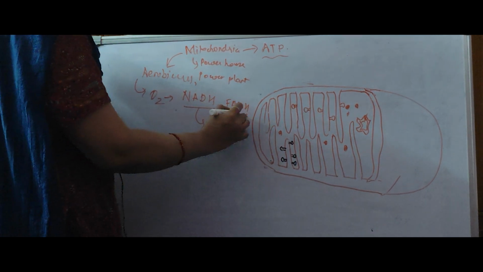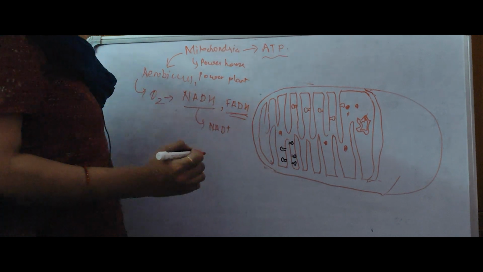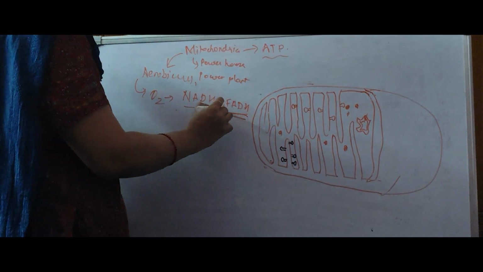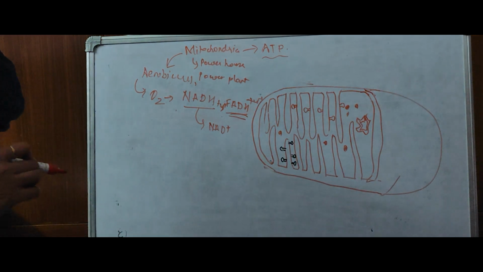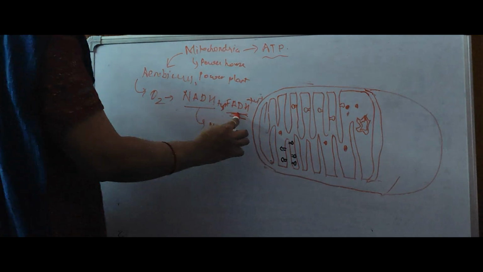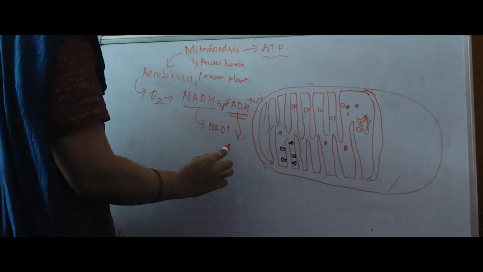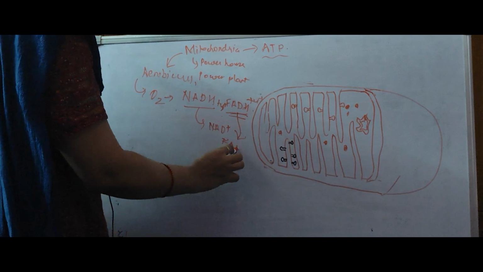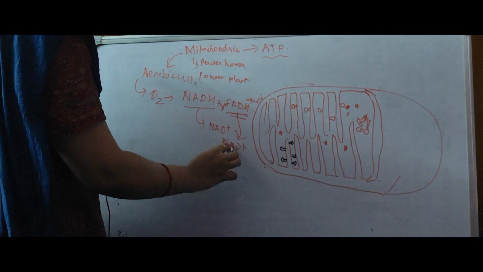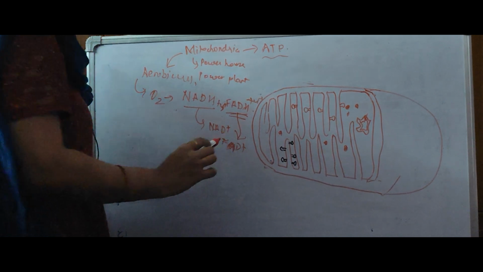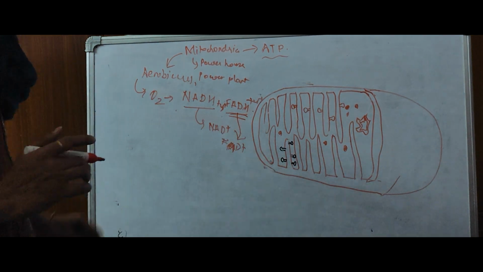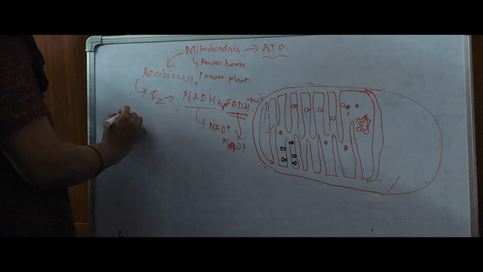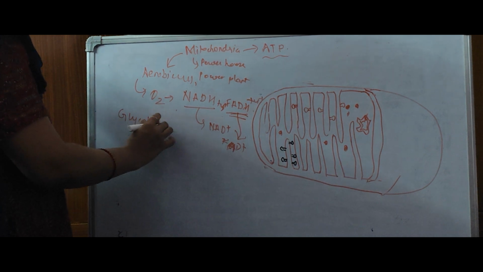What are these? These are hydrogen accepting molecules. Their hydrogen is removed and they come back in the oxidized form. They are reduced during the process of glycolysis and Krebs cycle.